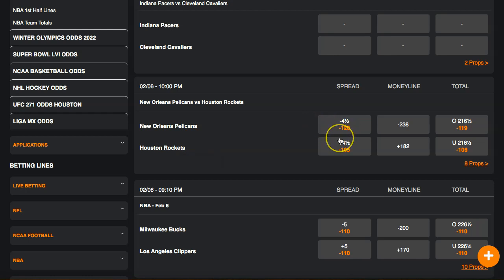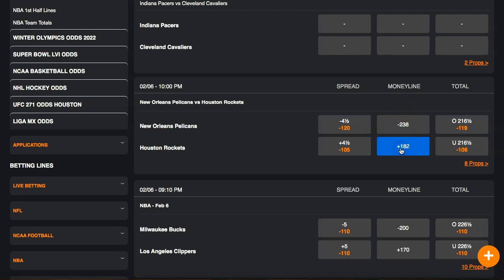So let's go ahead and take a look at a money line example. The Rockets are plus 182 and the Pelicans are minus 238. What this means is the plus 182 means that they're the underdog. That means you're going to get a higher payout if the underdog wins. Now with the favorite, they're always going to have a minus. The larger this number, the smaller the payout.